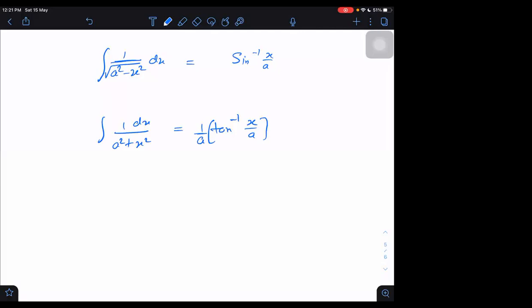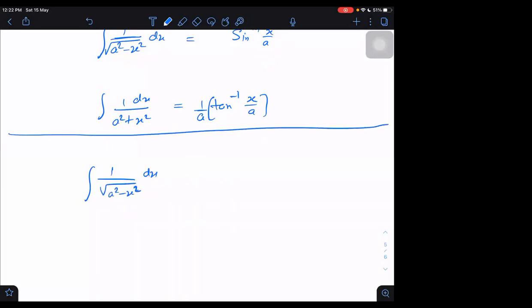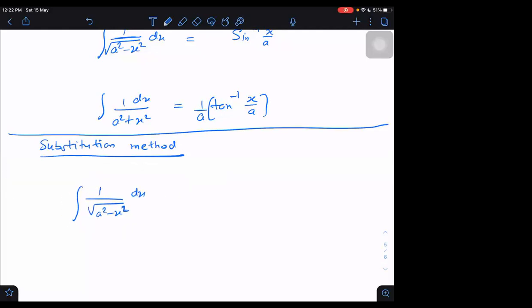Yes, sir. If you have not come across this formula, let me derive it one by one. First, I am deriving this, and I will use the substitution method. When we have a complicated integration question, sometimes if we write everything in terms of trigonometric relations, the answer will be easy. So we convert into a trigonometric relation.